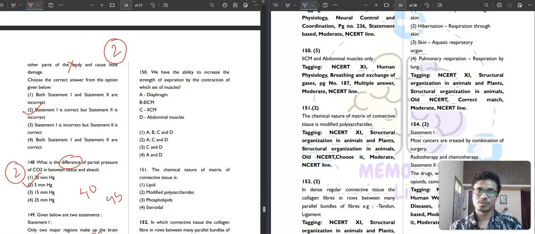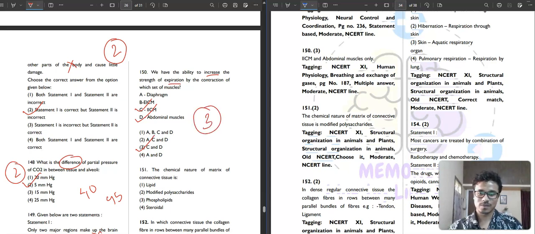So we have the ability to increase the strength of expiration by the contraction of which set of muscles? It is saying the ability to increase the strength of expiration. That means, see, this is inspiration, and after that expiration. This is forceful. The normal one happens 12 to 16 times a minute. So it is saying increase the strength of expiration, and we can do that by IICM, internal intercostal muscle, and abdominal muscle only. So C and D will be the correct answer, third option.